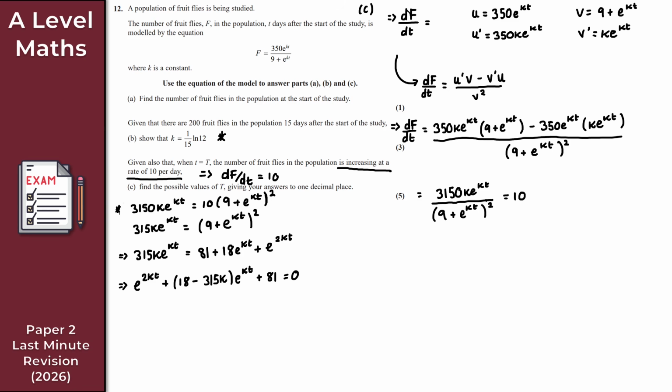So let's just use the quadratic formula here. So this is for e to the kt, right? So e to the kt then, that is equal to then, so what do we get here? So I get minus b, so that's going to be 315k minus 18. Just flip the signs here, right? So 315k minus 18 plus or minus then the square root here. So it's the square root here then of, so we do b squared. So that's (18 minus 315k) all squared.